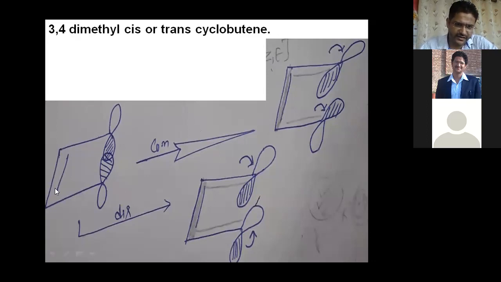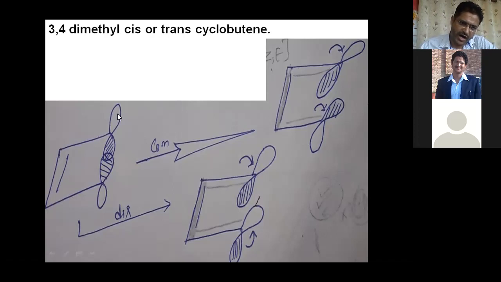You can see here, this is cyclobutene. Here, these two positive lobes, for bond formation, positive lobes overlap with each other. So if cyclobutene converts into an open-chain compound, then the final product is butadiene.